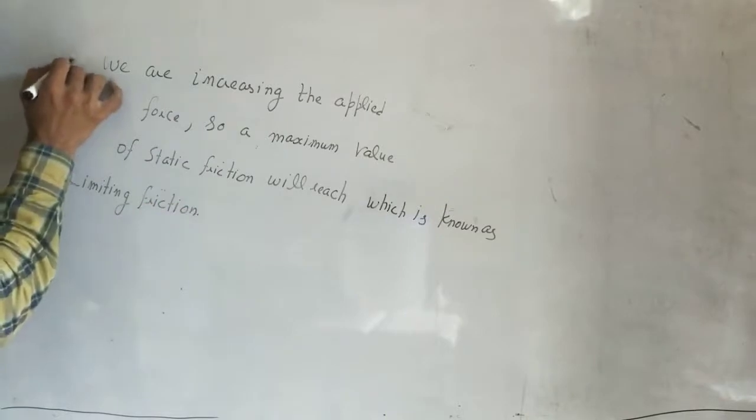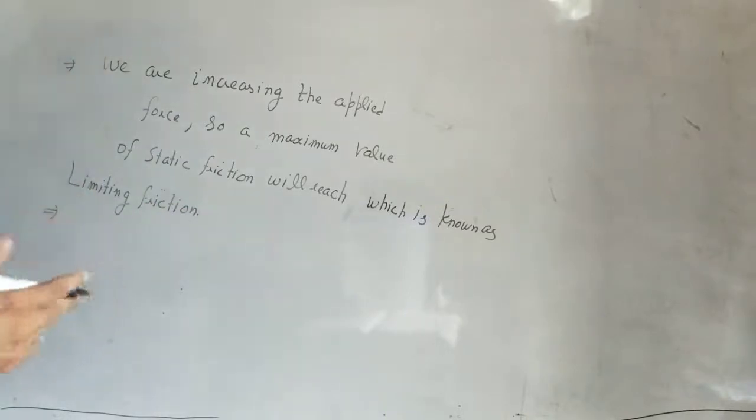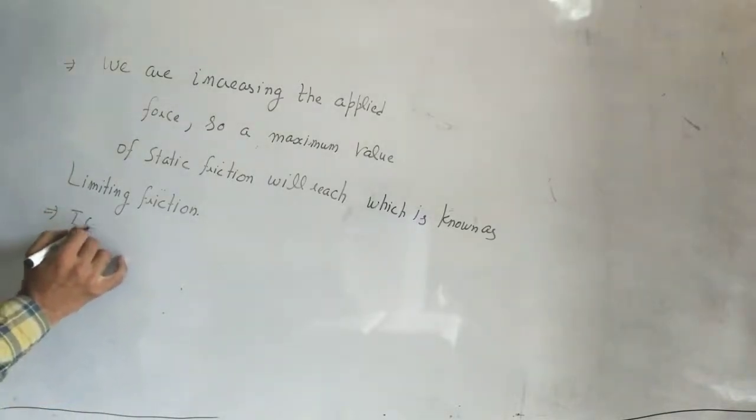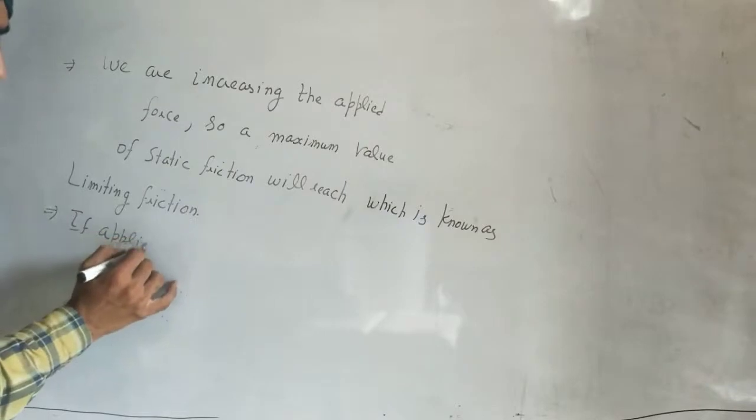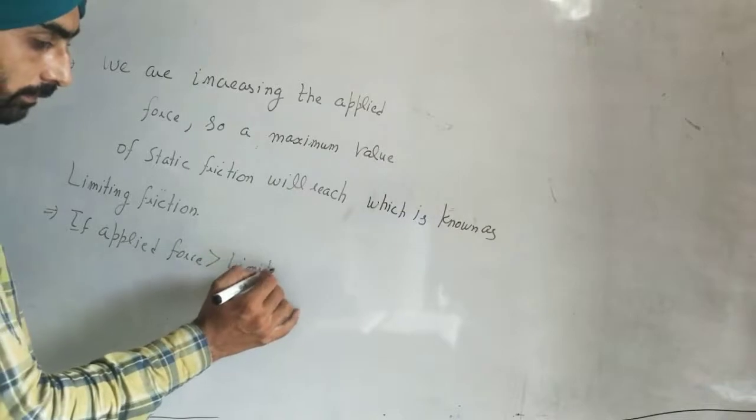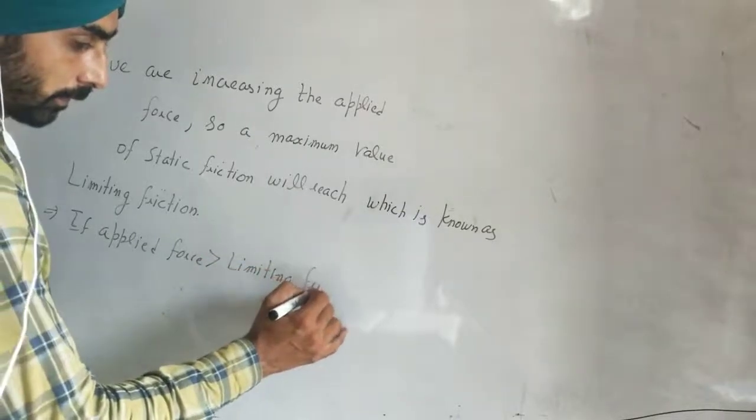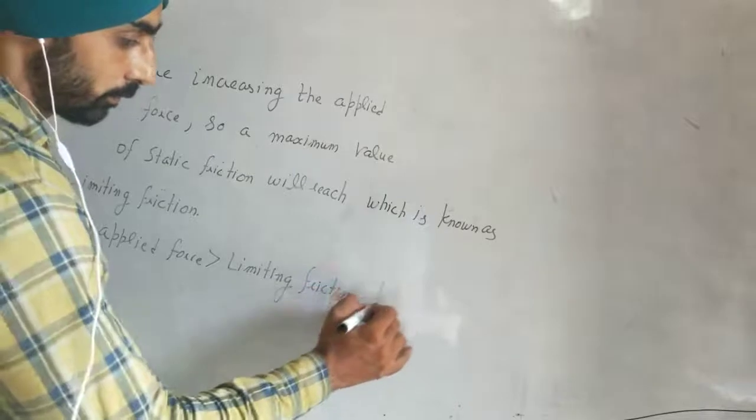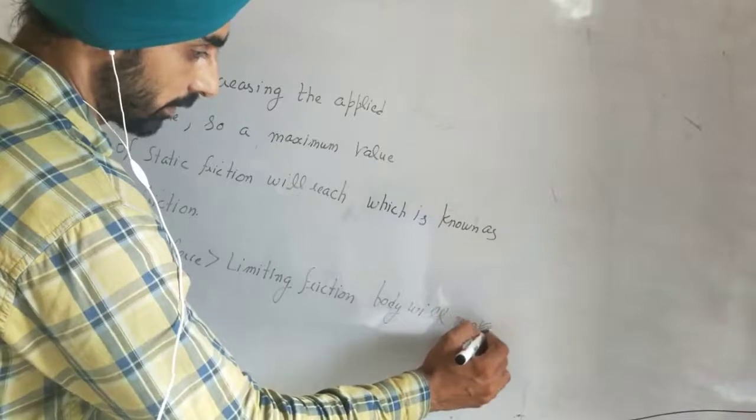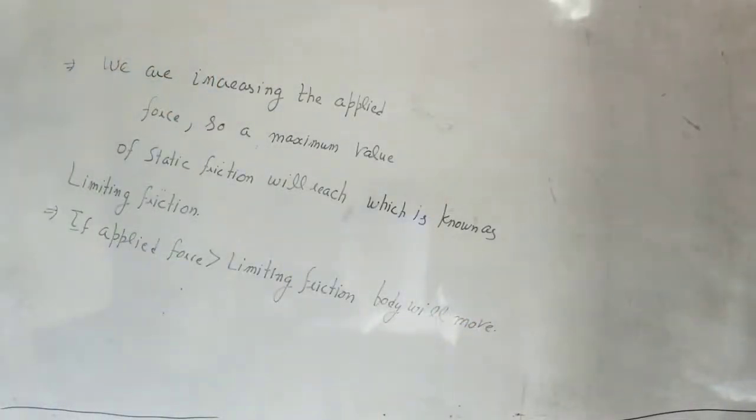And in the next topic you will write like this. Next point: if applied force is increased beyond limiting friction, what will happen? If applied force exceeds limiting friction, the body will move. So if applied force is increased, meaning more than limiting friction.